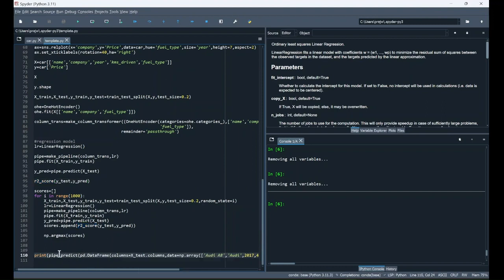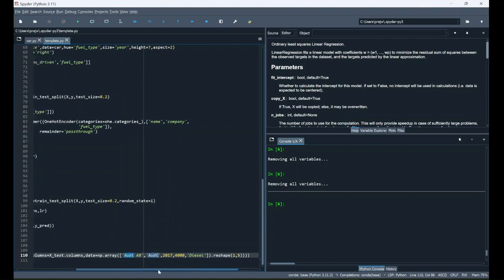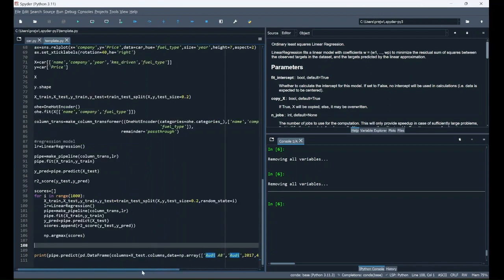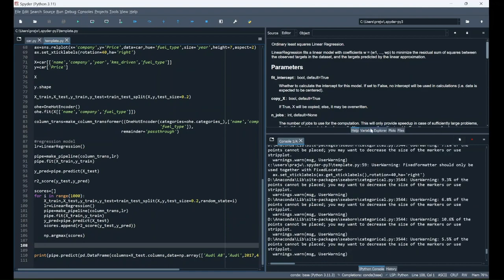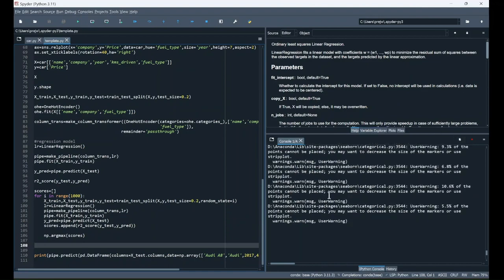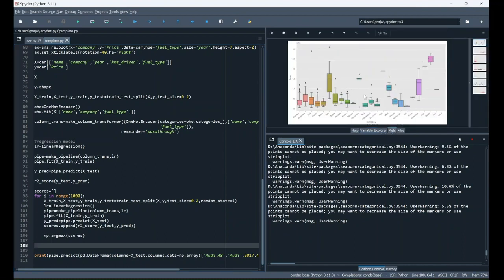In the last step we have printed the array, that is, we have given input: Audi as the brand of the car, year, kilometers driven, and fuel type of the car. Using this input, let's see the output of the project. Let's run it. You can see the graph is printed here.